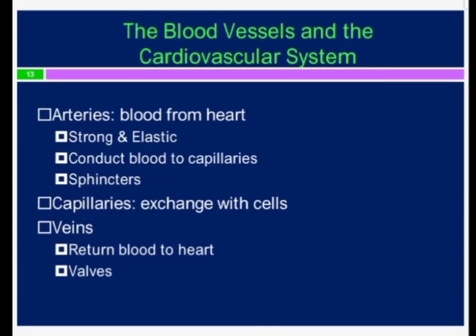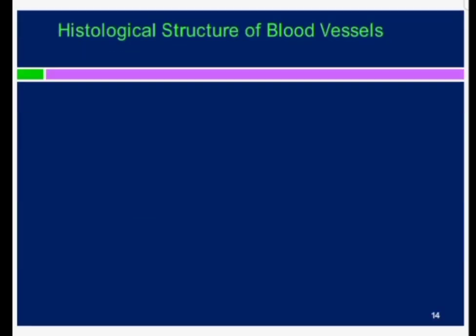The blood vessels and the cardiovascular system. The arteries bring the blood from the heart, they are strong and elastic, and conduct blood to the capillaries. Capillaries exchange with the cells, and veins return the blood to the heart, and the valves.